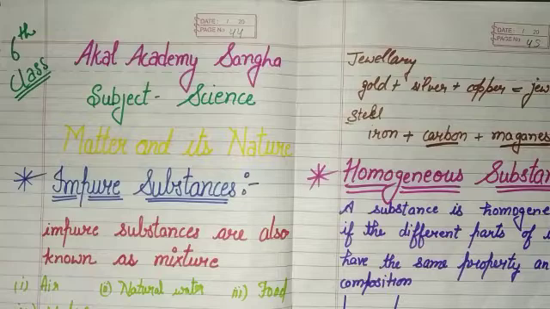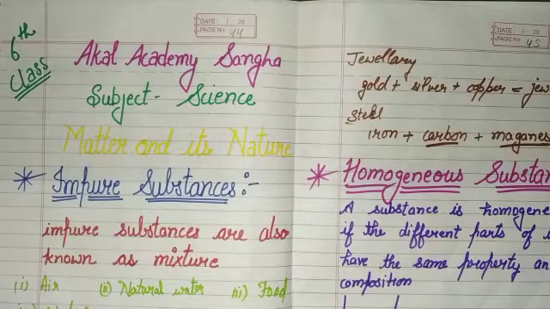In the previous video, you learnt about pure substances. But now we will discuss impure substances. Impure substances are also known as mixtures. Tea is also a mixture. Oil and water are also mixtures. Okay? And mixtures may contain elements, compounds, or elements and compounds both.